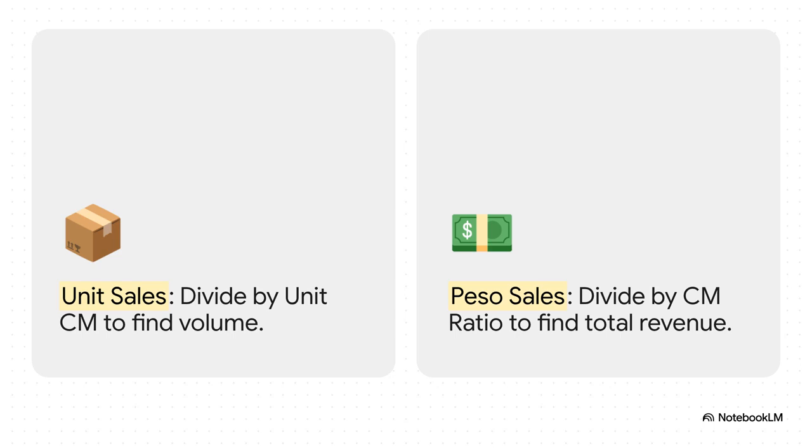But wait, pay super close attention to what the question is asking for, because this is another trap. If the question asks for the volume in actual units, like how many cell phones or pairs of shoes you need to sell, you divide by the unit CM. But if the question asks for the total revenue required, meaning the answer they want is in pesos or dollars, you divide by the CM ratio. The top half of the formula is exactly the same, but the denominator changes everything.